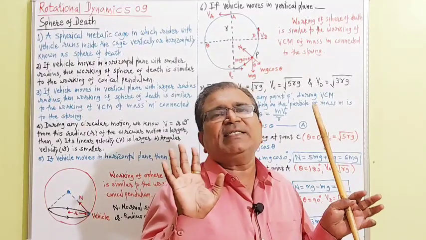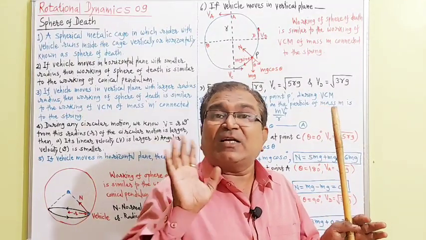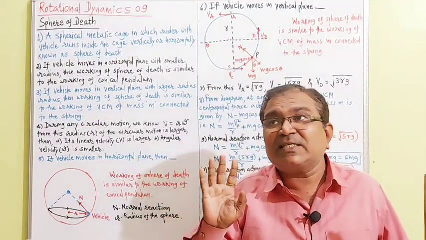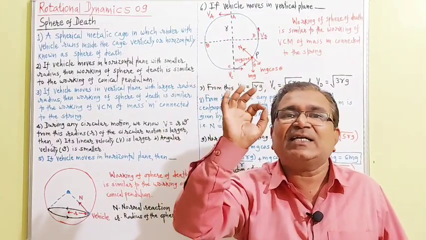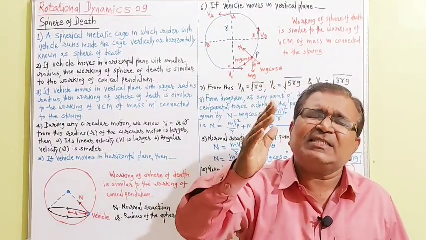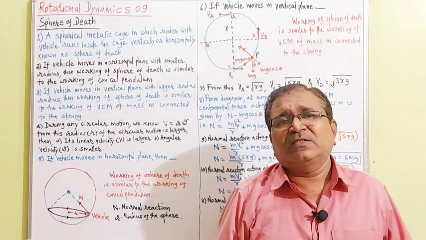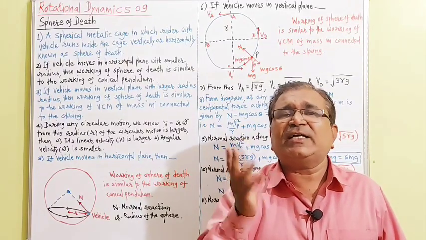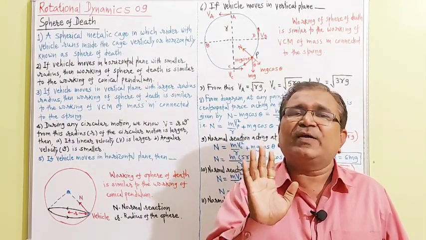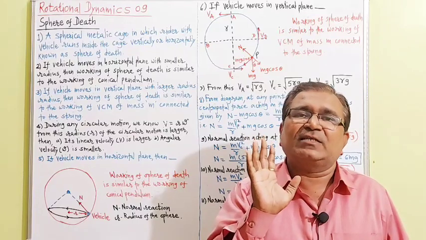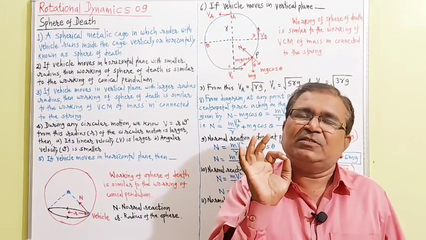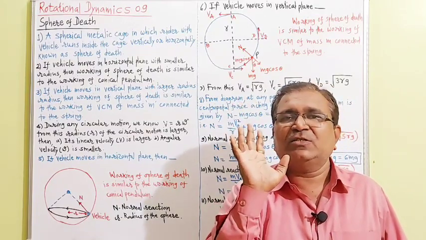But no string is here. The vehicle is not connected to a string inside the spherical cage. This is the only difference. So there is no tension, because the vehicle is not connected to a string. So instead of tension, there is a normal reaction.